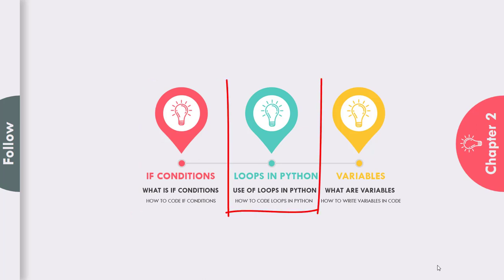Then moving ahead towards loops, we will see how we can code our loops and what is the importance of those loops in our programming language, whether it is Python, Java, C++, or any other programming language that we use in order to create any kind of program.